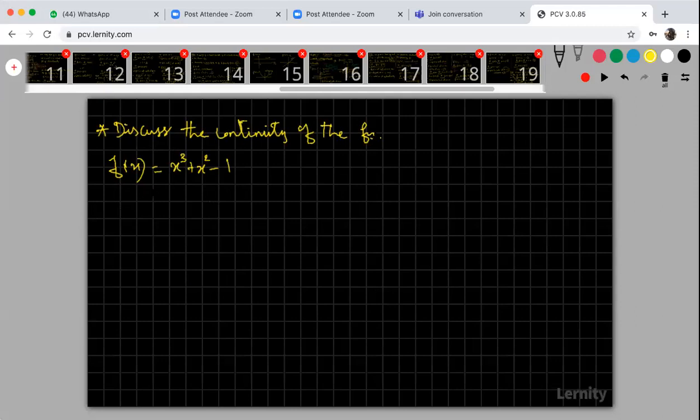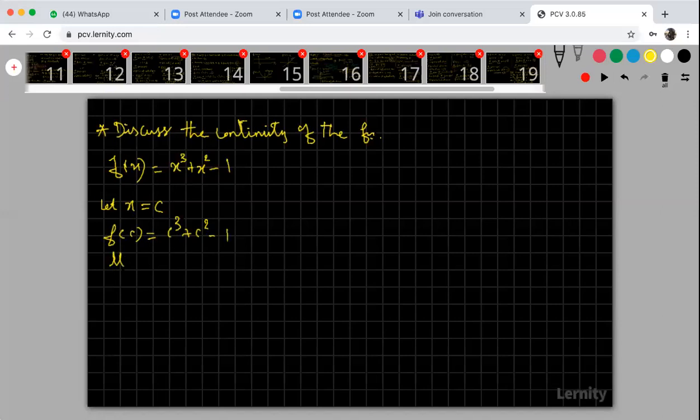We have already known that a polynomial function is always continuous at all points. So let us take x is equal to c. I'm going to verify whether this function is continuous or not at any point c. What is the value of the function? Just substitute: c cube plus c square minus 1.